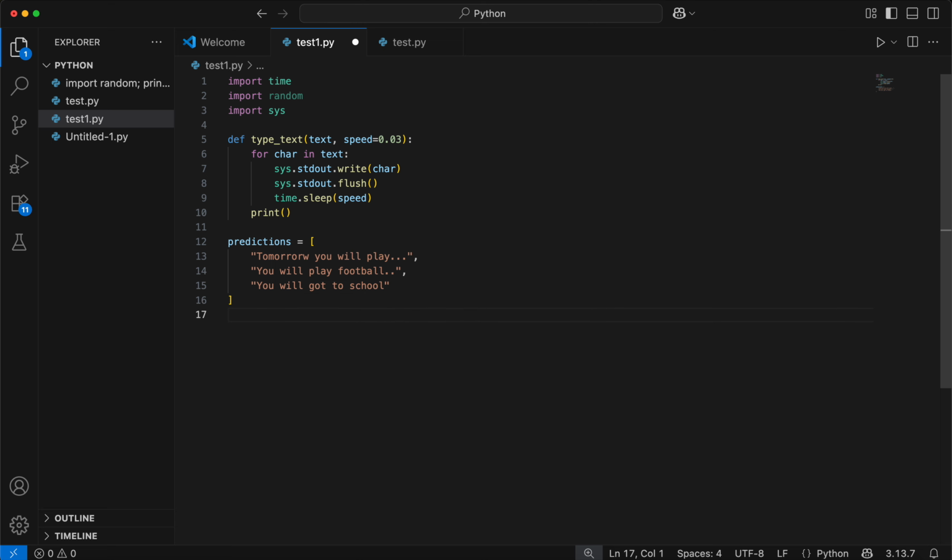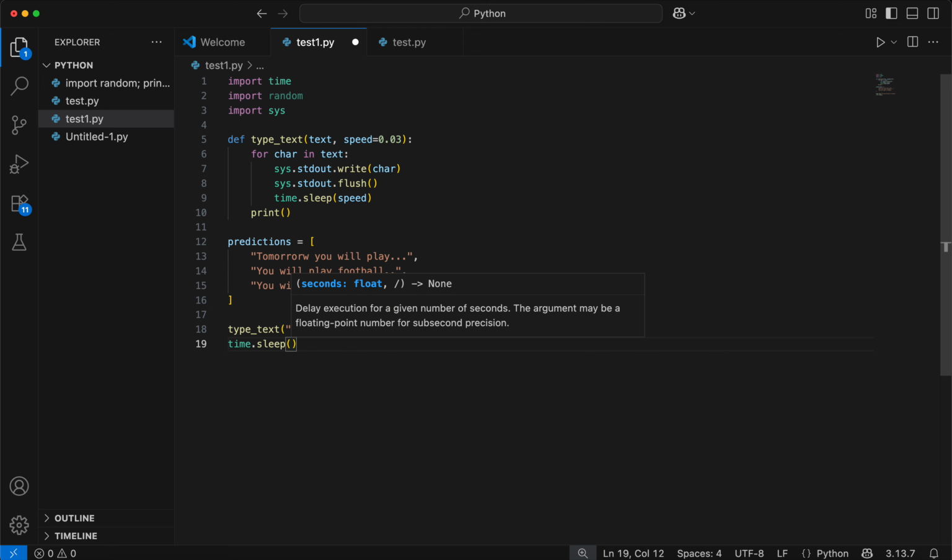Next we'd like to write type underscore text inside brackets, initializing AI system. Then time dot sleep 1,